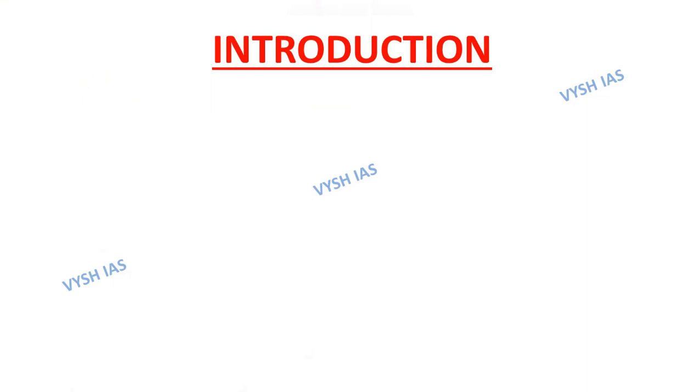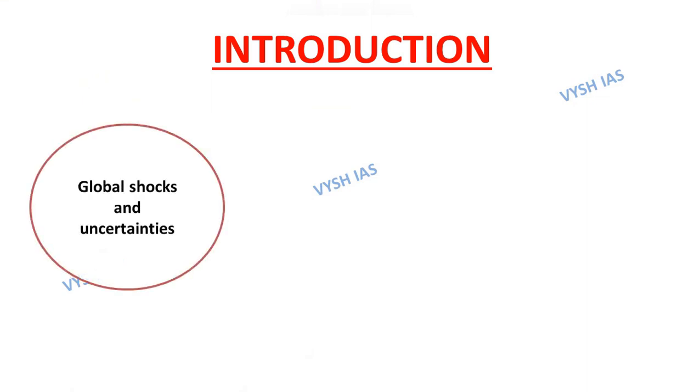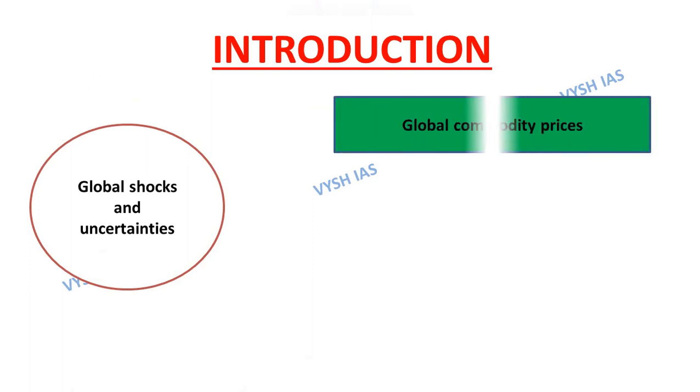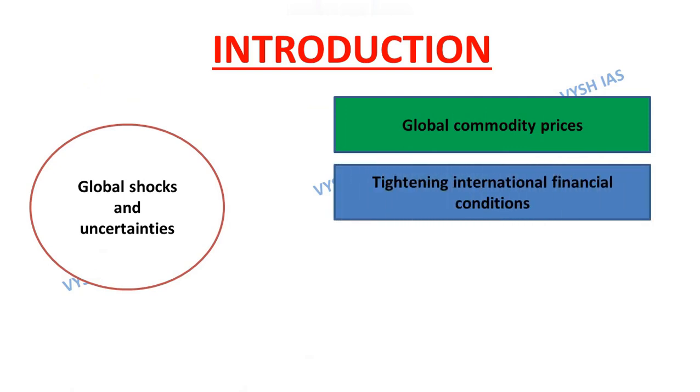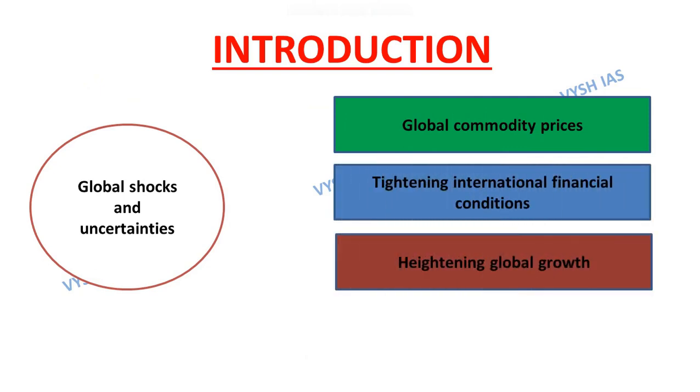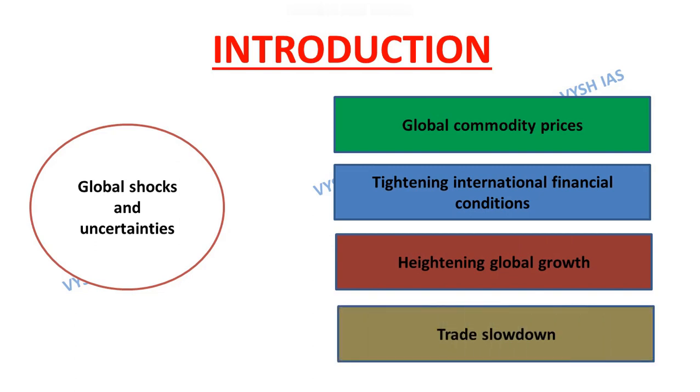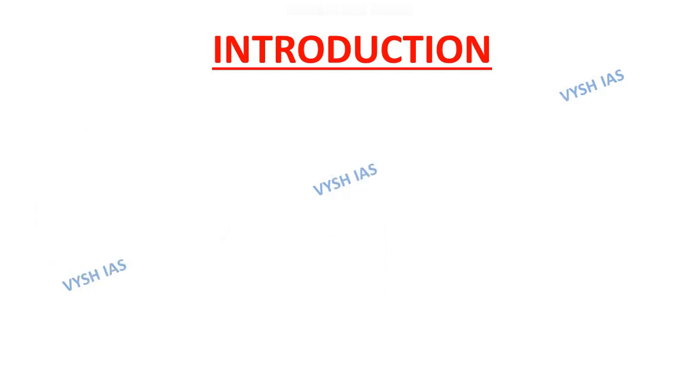First, we will discuss the introduction of this chapter. The global shocks and uncertainties have affected India's external sector in the following manner. Number one is global commodity prices. Number two is tightening international financial conditions. Number three is heightening global growth risks, and the last one is trade slowdown.